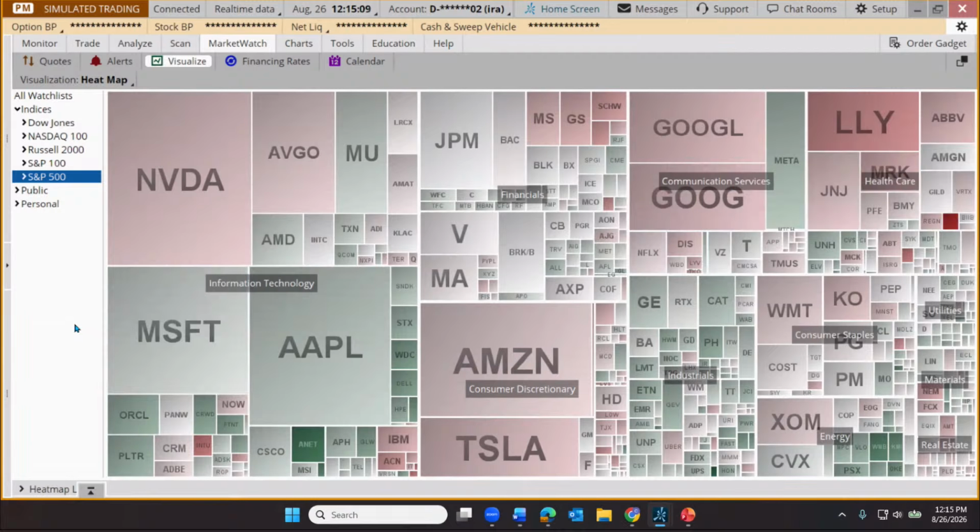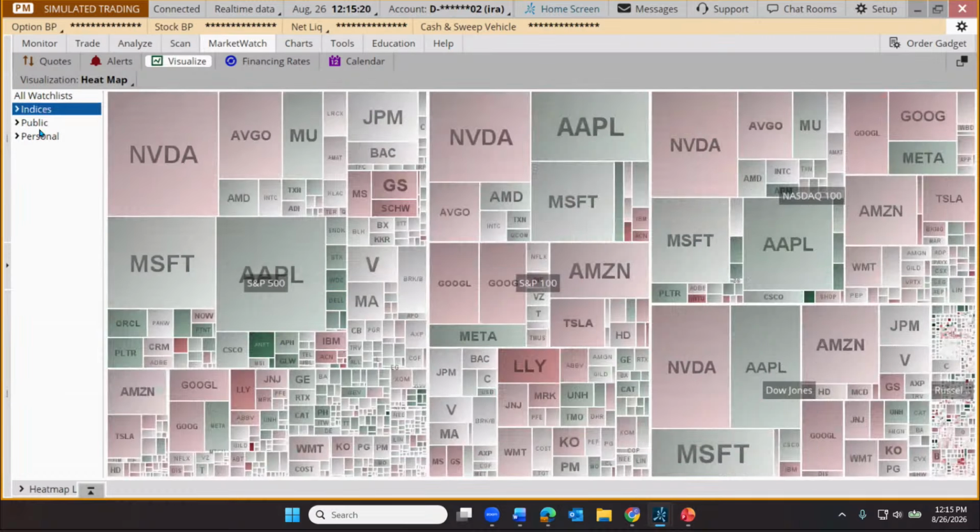So that's a nifty little feature if we're just trying to get a quick pulse of what's happening across the different indexes, the different sectors. That's your heat map tool. So let's get on to tool number 3, which is the grid feature.